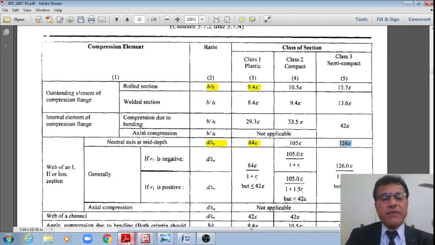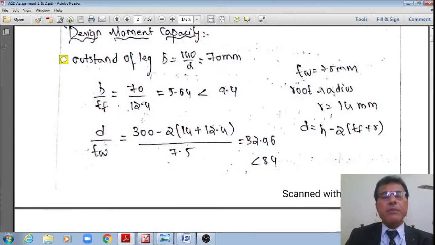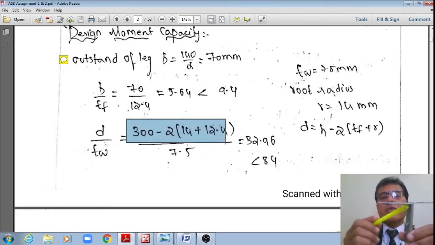Similarly, let us check whether the entire web has plastified or not. Then d divided by tw, where d is nothing but h1, which is h minus 2 times the thickness of the flange plus root radius r. Now I'll substitute that. I get 200 minus 2 multiplied by thickness of flange 14 plus root radius 12.4, the total divided by 7.5.